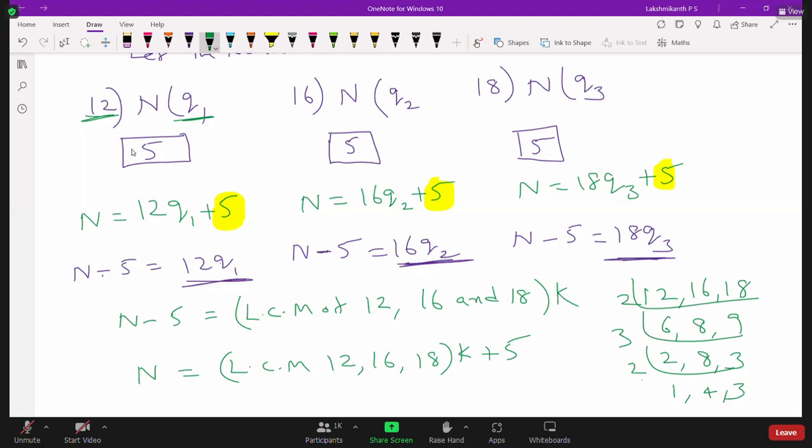So now what is 2 into 3? 6. 6 into 2, 12. 12 into 4, 48. 48 into 3, 144. So we can write this as 144K plus 5.